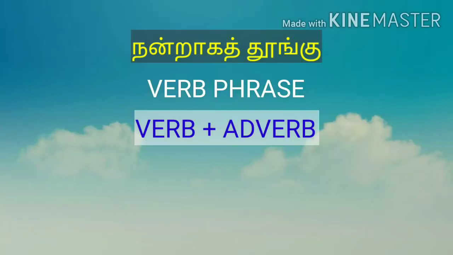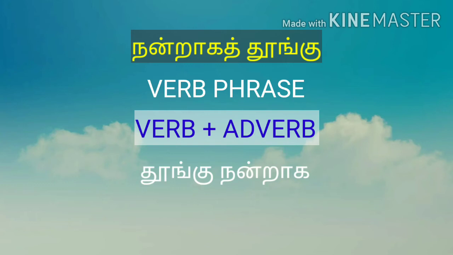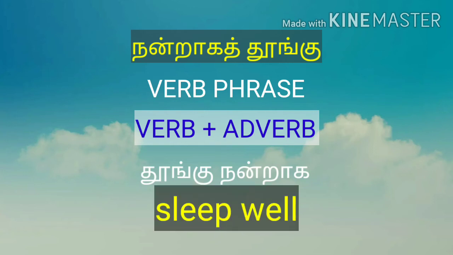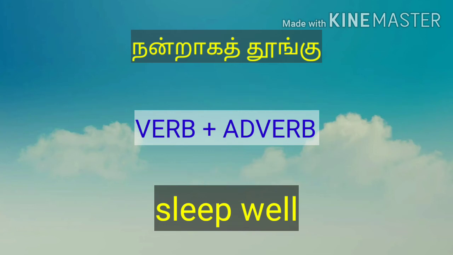What's the verb? Thungu is the verb. So that comes first. Then adverb is nandraga, well. Now sleep well. If you say sleep well, the first word is a verb, the second one is adverb. So verb plus adverb, sleep plus well, sleep well. Nandraga thungu.